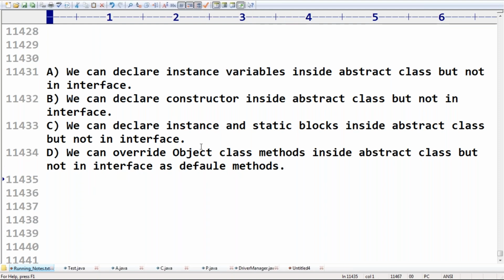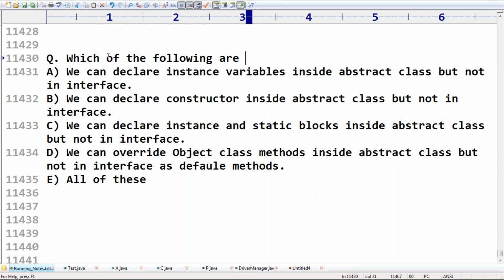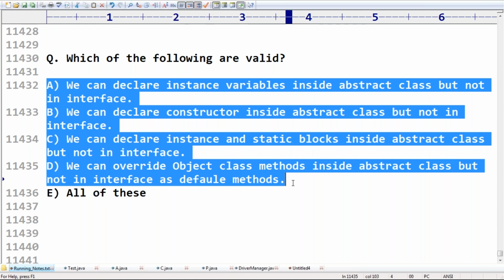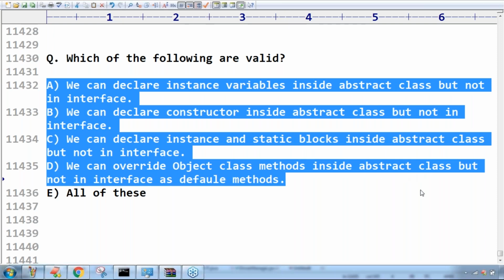Now, sir, all of these are valid. Are you in a position to understand this one? Here take a bit of special care. We can override object class methods inside an abstract class, but not in an interface as default methods. Remember this one. So now the next important thing we have to discuss.